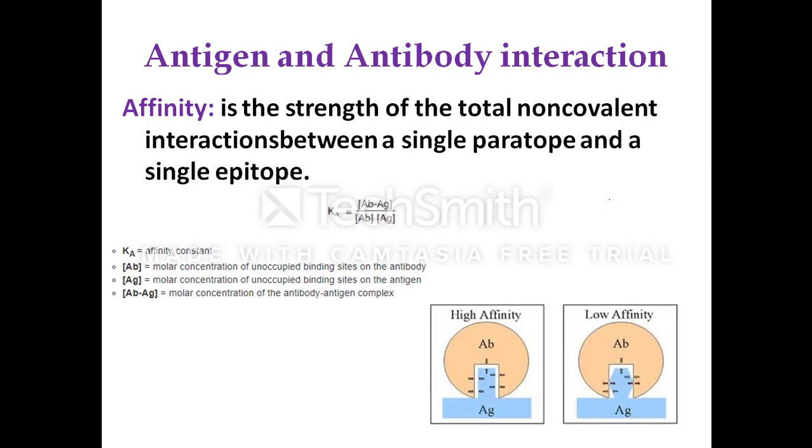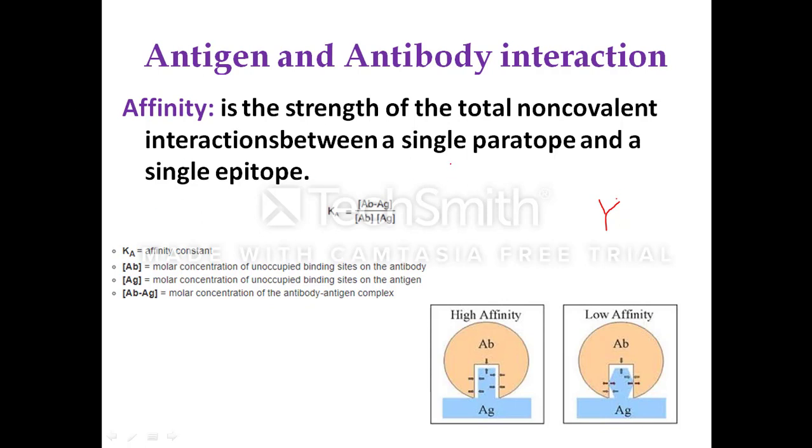When the antigen binds to the antibody, the single antigen binding site and the single paratope region interact. So, the region of the antigen which will interact with the antibody, between these two, the strength of the non-covalent interactions between the one antigenic determinant and one paratope is called affinity.